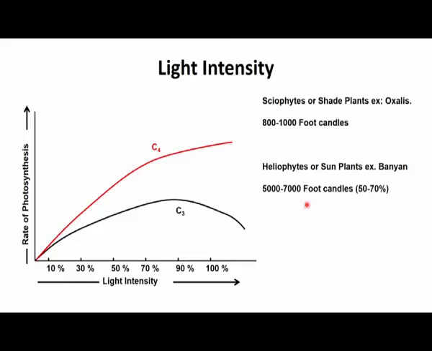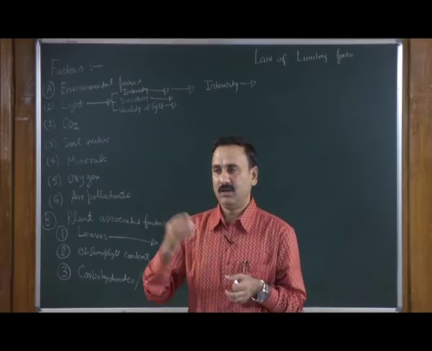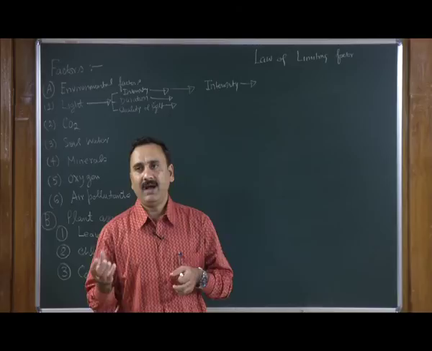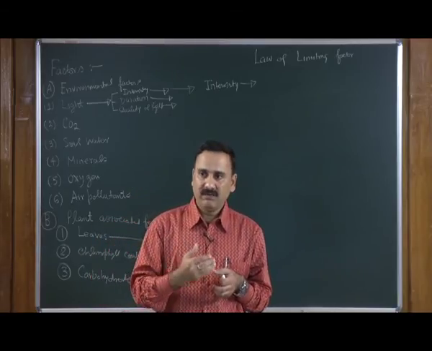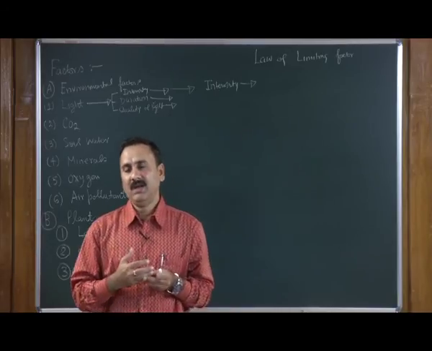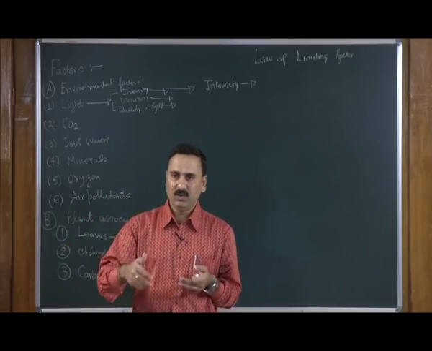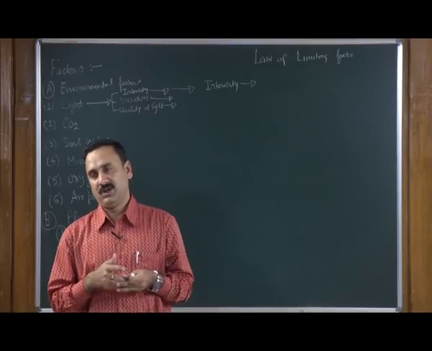At that point there is no net photosynthesis, because the plant is not taking CO2 from the environment, and similarly it is not giving any oxygen back. Whatever oxygen comes out from photosynthesis is being used for the oxidation process.